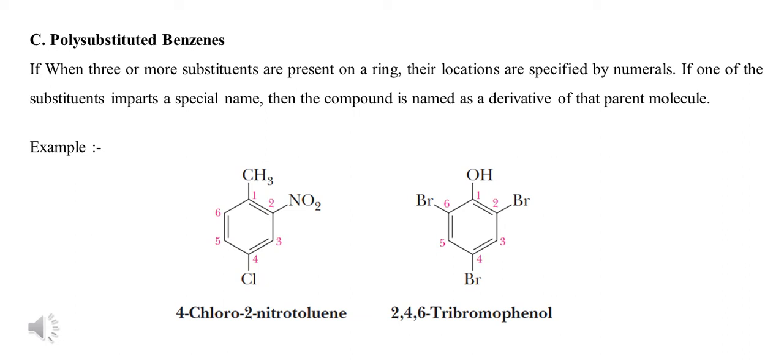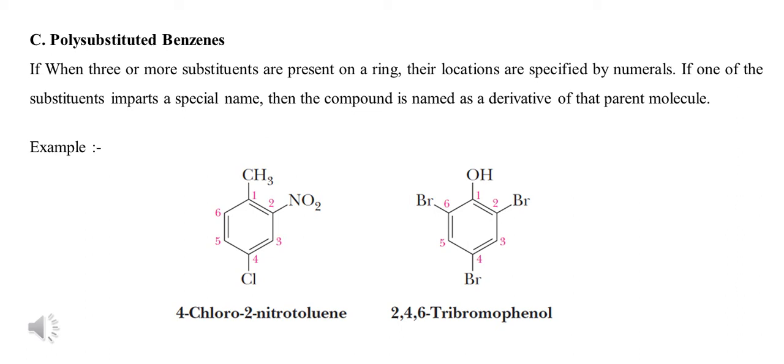In the first example, we start the numbering in an anti-clockwise direction. That's why the nitro group gets the second position and the chlorine group the fourth. Though chlorine has alphabetical preference over nitro, the nitro group gets the least number. That's why it is the right way to assign the numbering in an anti-clockwise direction. That's why the name of this compound is 4-chloro-2-nitrotoluene.